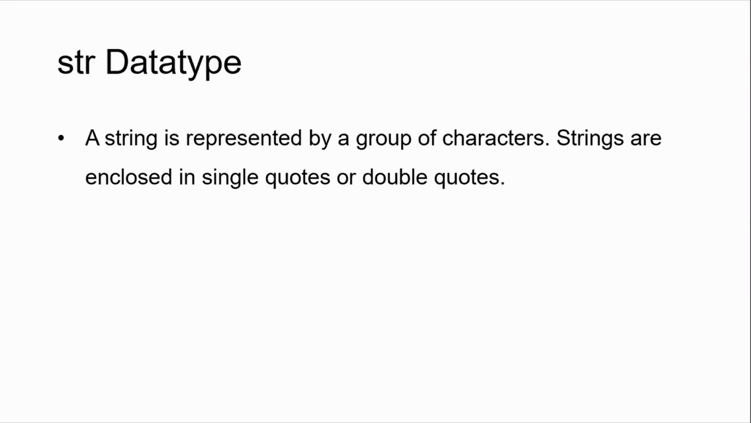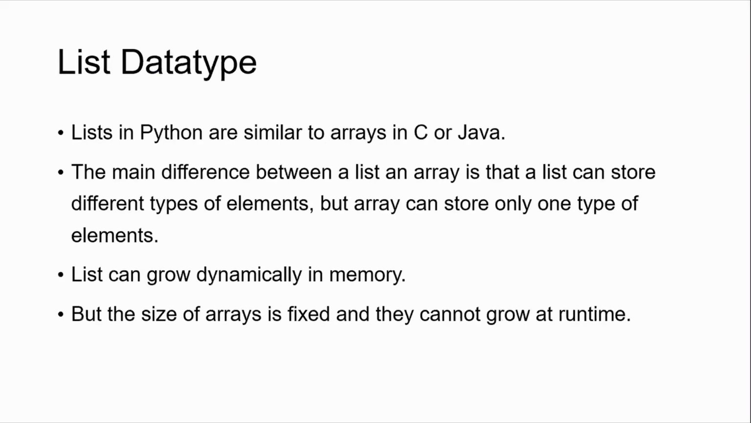So let's move forward to the next type, that is list. Lists in Python are similar to arrays in C or Java. The main difference between a list and an array is that a list can store different types of elements, but an array can store only one type of elements. A list can grow dynamically in memory, but the size of an array is fixed and it cannot grow at runtime. So to declare the list in Python, let's say variable name is equal to, inside the square brackets, different types of elements. So let's just see an example.